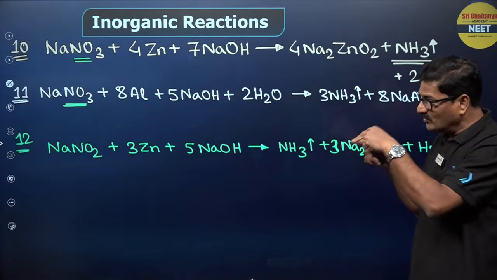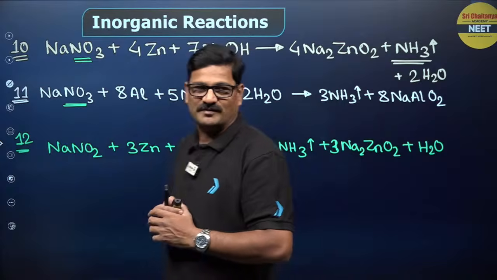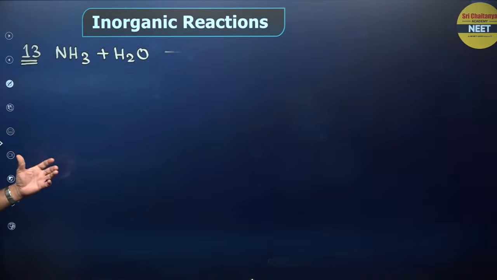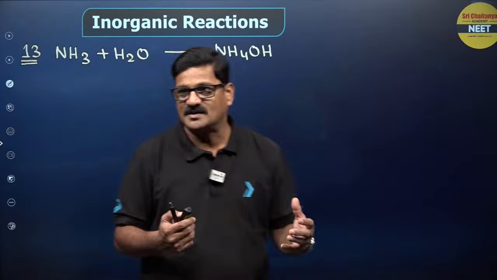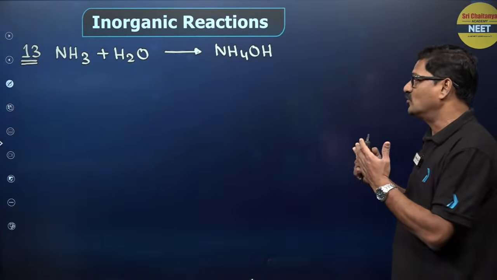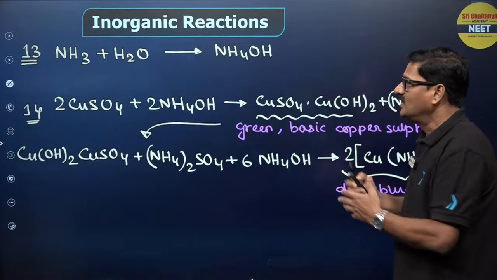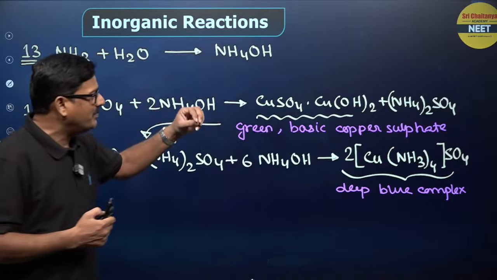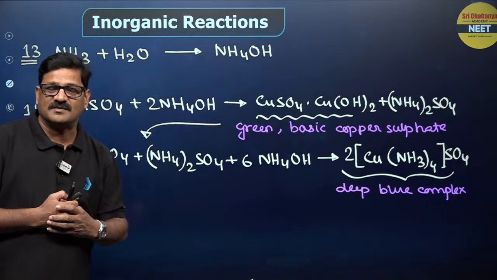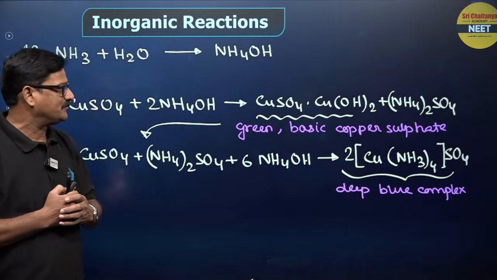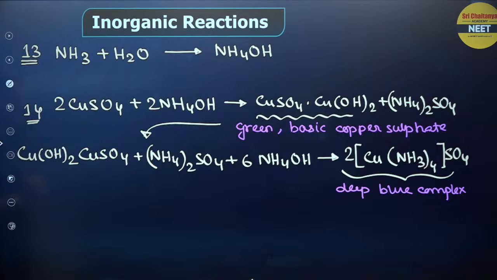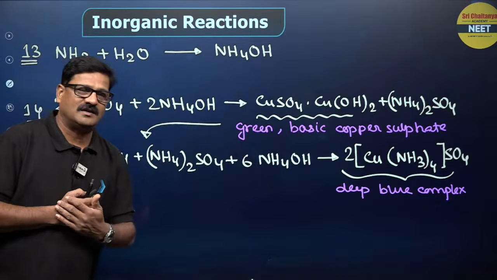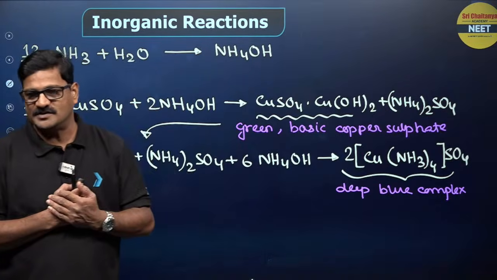Moving ahead, now NaNO2 plus zinc is going to give you Na2ZnO2, sodium zincate, and ammonia. Similarly, you are going to see ammonia on hydrolysis dissolves and forms ammonium hydroxide, that is called aqueous ammonia, and copper sulfate reacts with aqueous ammonia. You are going to get basic copper sulfate, CuSO4.Cu(OH)2. Okay, and this basic copper sulfate is going to react with excess ammonia, giving rise to tetraamminecopper(II) sulfate, a deep blue colored complex.